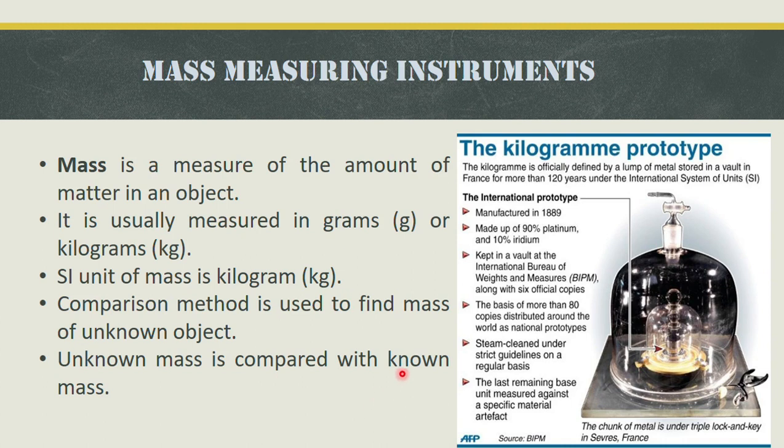Now, where does this known mass come from? It is provided by the International System of Units. Basically, they made a prototype. You can see in the picture. This is exactly 1 kg mass, and all other known mass measuring instruments are made or compared with this mass, which is placed in Paris.